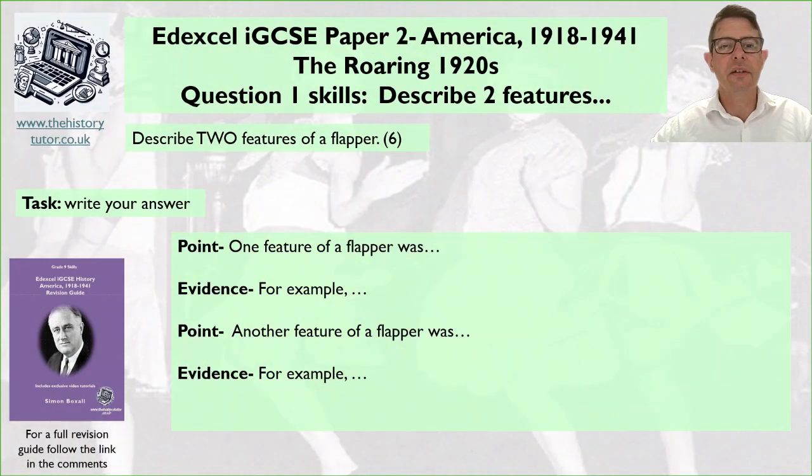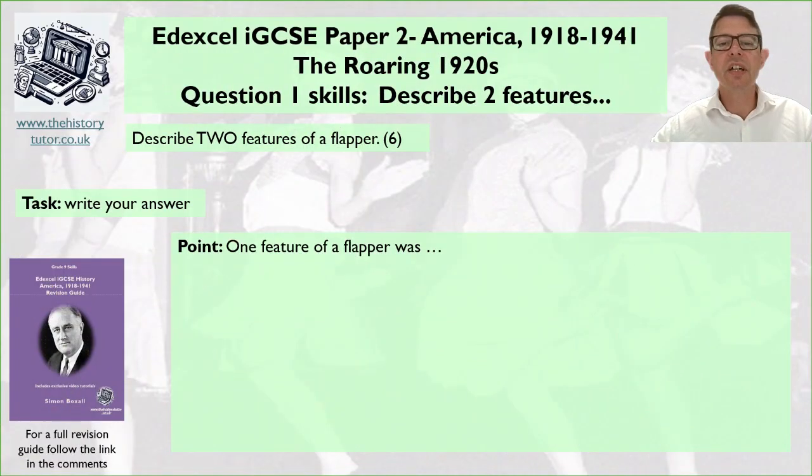So we've got some ideas now. So how would we write the answer? So remember, as I said earlier, we want to make a point and give some evidence. Then we'd make another point and give some evidence. So a very clear writing frame. Let's write our answer now then.